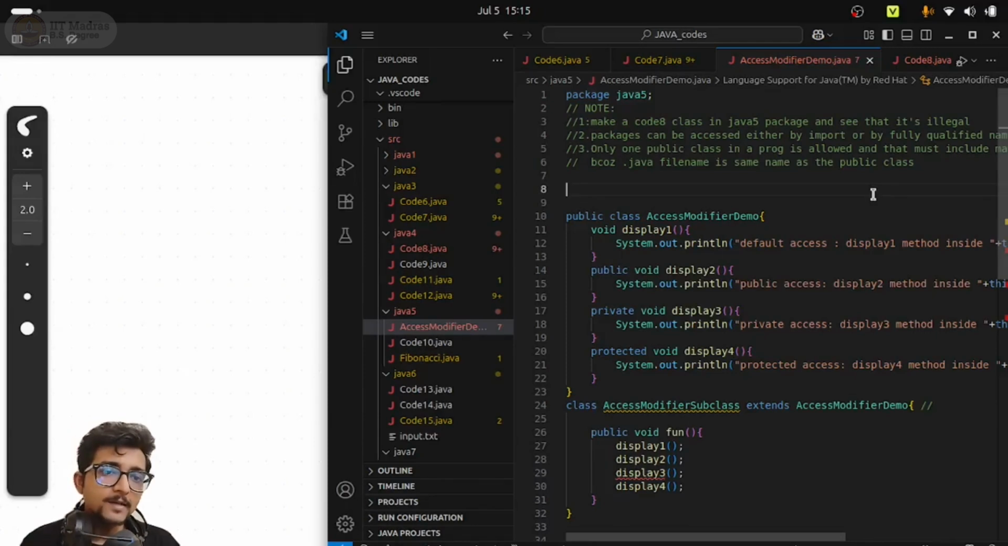Main method is not compulsory to be there in all of your .java files, right? If you are defining a utility function, like in Fibonacci.java, only two methods were there. One is Fibonacci sum, and another method was some Fibonacci. Basically, we are calculating the Fibonacci numbers.